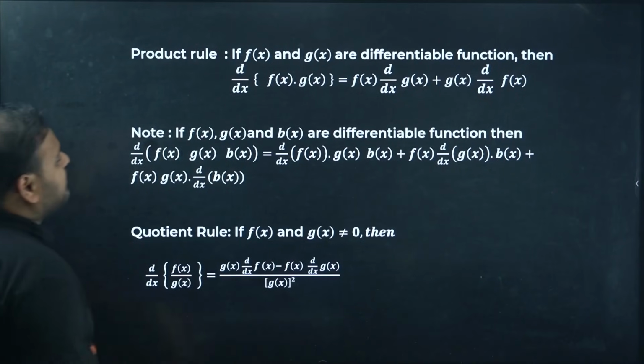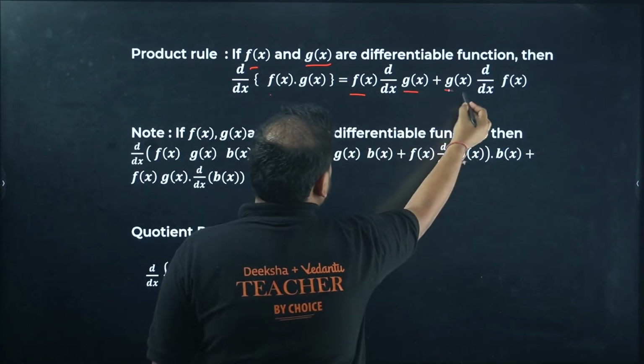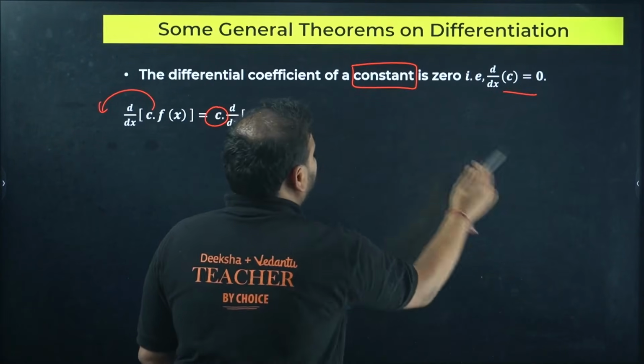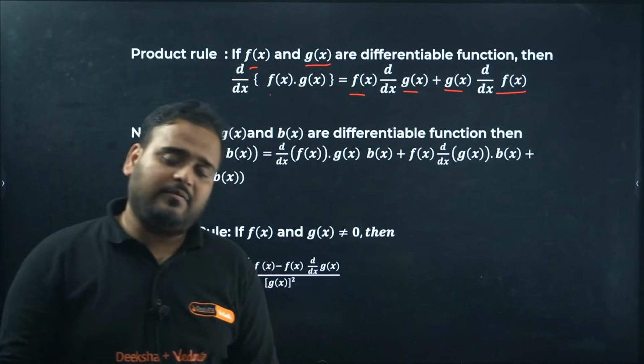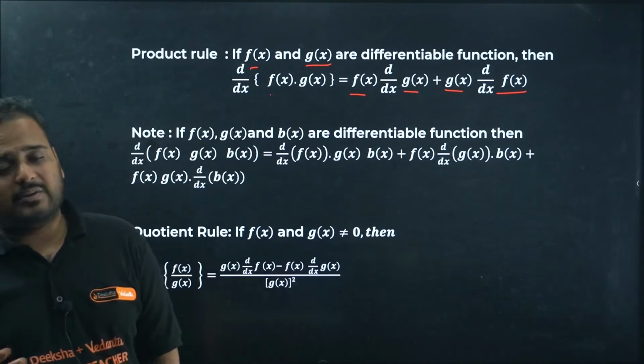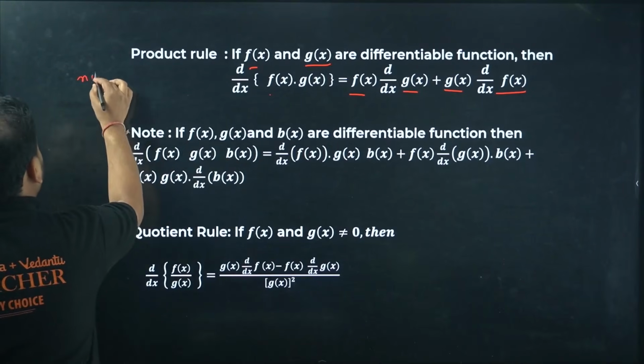Product rule is going like this. You have 2 functions f(x) and g(x). Keep one as it is, differentiate the other, and g(x) as it is, differentiate the f. Preference in the product rule is not there. You can take any of them as the first and differentiate it and keep the other one as it is. So there's no preference in the product rule, no preference.